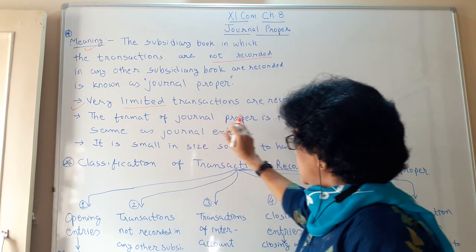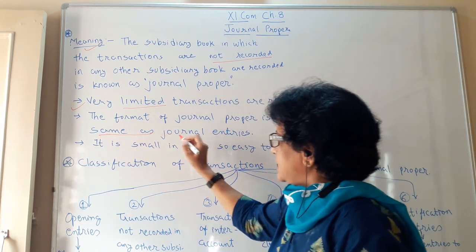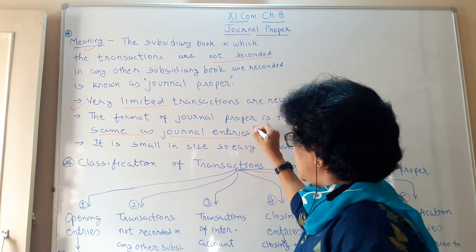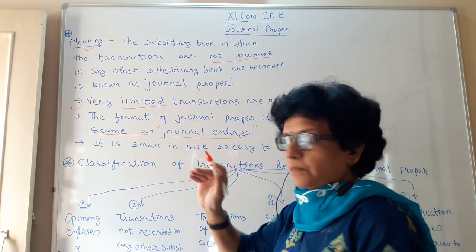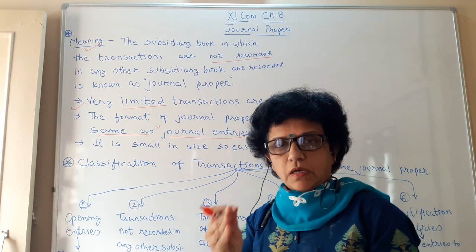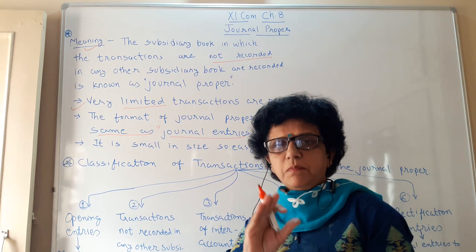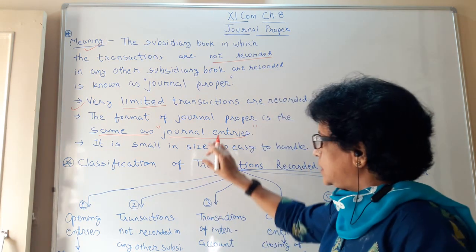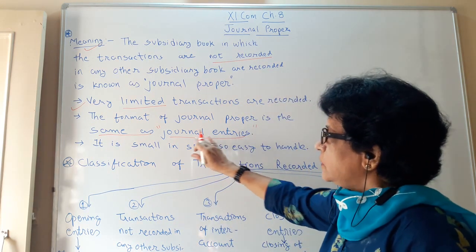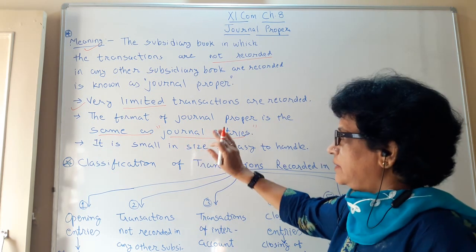Number two, the format of the journal proper is the same as a journal entry. We have learned in our chapter journal that pro forma: date, particulars, LF column, debit amount rupees, credit amount rupees. The same pro forma is to be followed for journal proper also, which we learned at the time of journal entries.